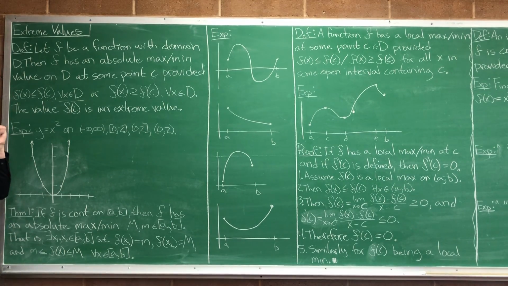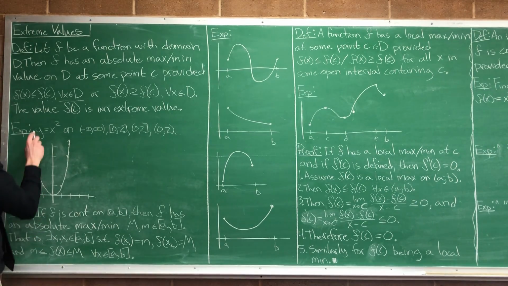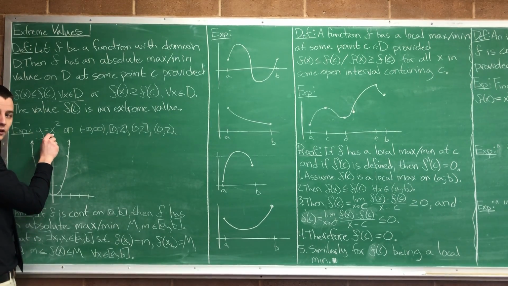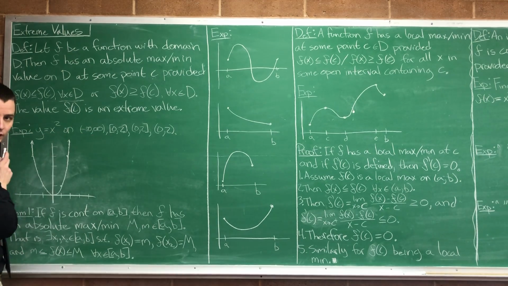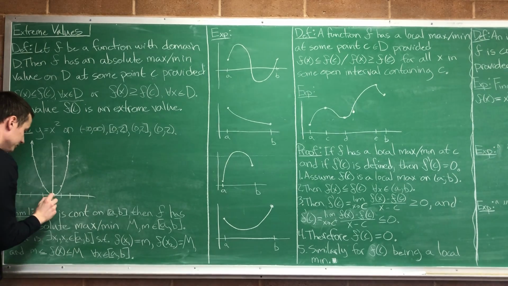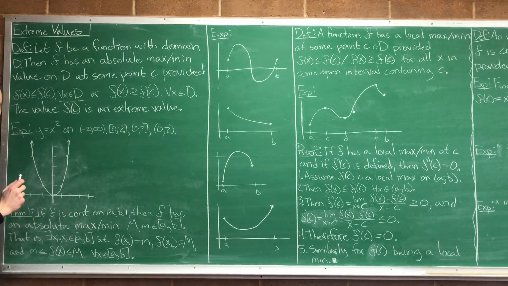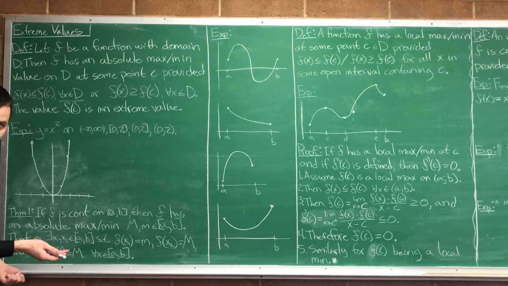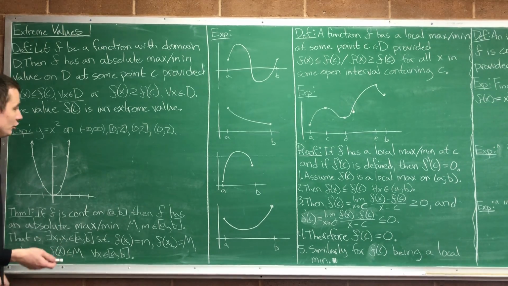Okay, so let's do an example really quick to help give some intuition for this. Let's look at the function y equals x squared with the domain negative infinity to infinity. What's the minimum value that function reaches? 0. What's the maximum value the function reaches? Infinity. It doesn't have one. So it has a min, it doesn't have a max. Okay, let's restrict the domain now.